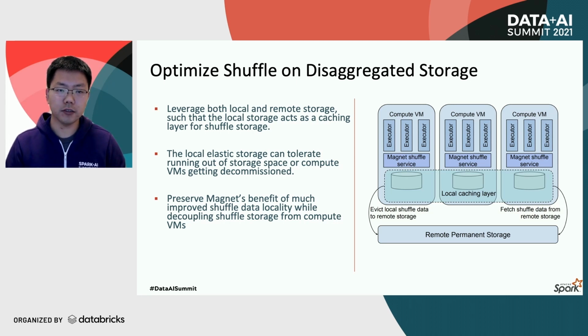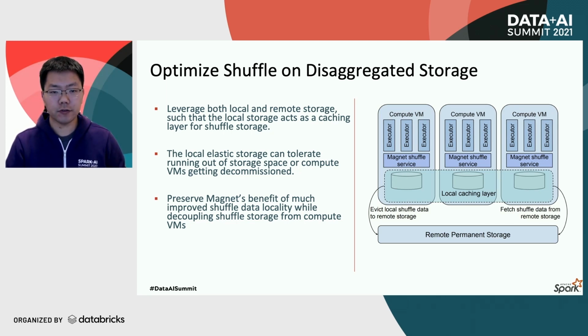When the shuffle data is fetched, if it is still present in the local storage, it will be accessed directly. Otherwise, it will be fetched from remote storage first before serving to reducers. This approach would still preserve Magnet's benefit of the much improved shuffle data locality, while also enabling the decoupling of shuffle storage from the compute instances. We will provide links to more details on this approach at the end of the presentation.